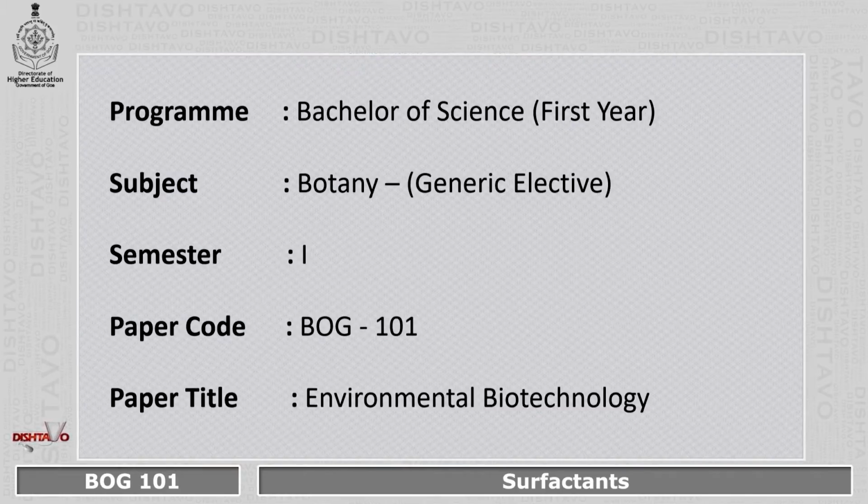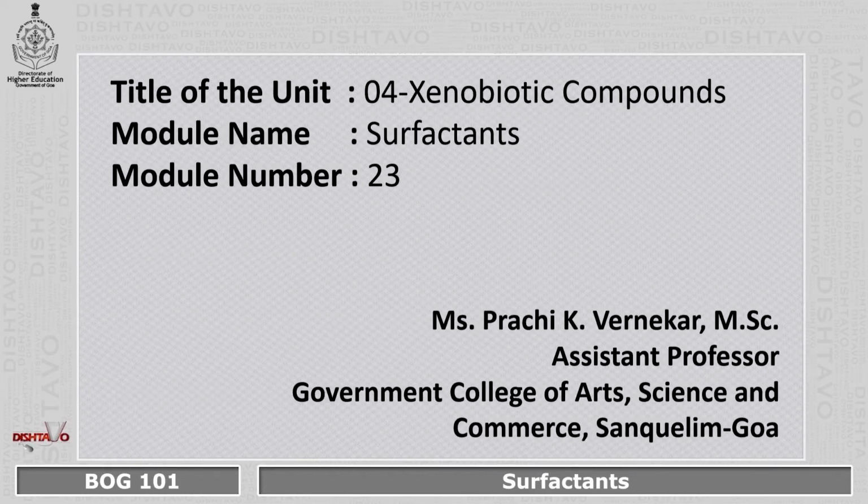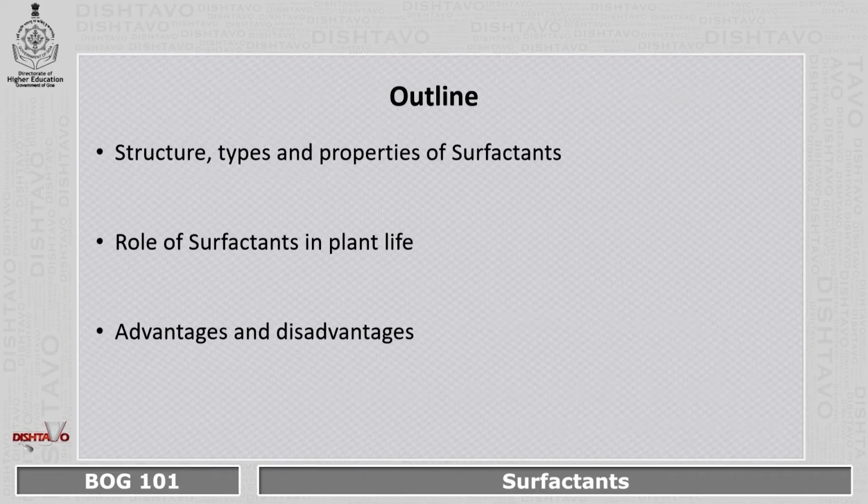This session is for the students of Bachelor of Science first year. The subject is Botany Generic Elective for the semester 1 students. Paper code includes BOG 101. Paper title is Environmental Biotechnology. Title of the unit is Xenobiotic Compounds. Module name is Surfactants. Module number is 23.